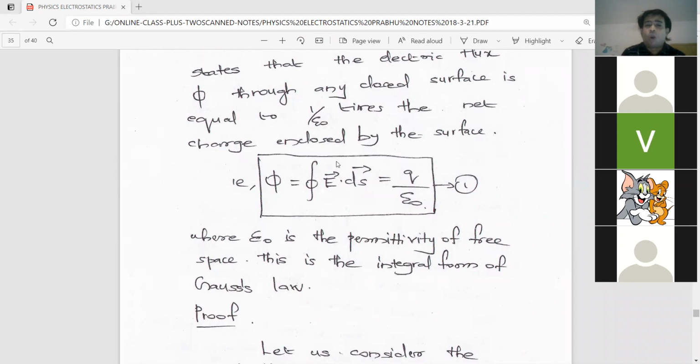See here, that small surface is ds. So we have to find the electric flux passing through each small surface area ds. Then we will simply add them up, in order to get the total electric flux passing through the total surface.